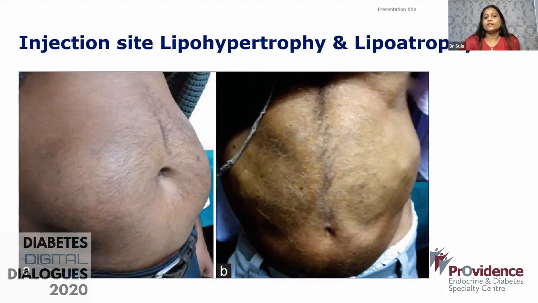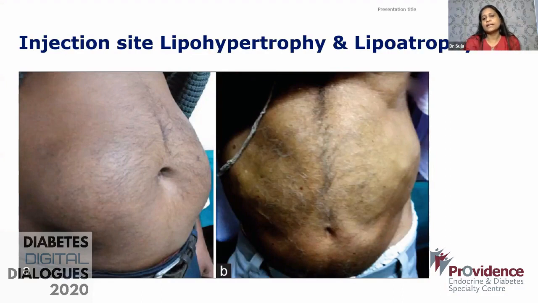We frequently notice this, and these patients will have very unstable glycemic control. Of course, injection within that hypertrophic site will reduce the pain sensation, but the insulin absorption is quite unpredictable and delayed from these sites. So any patient visiting you after a month or 3 months, you should definitely inspect the site of injection and look for lipohypertrophy. I will come to injection site rotation in the next slide.